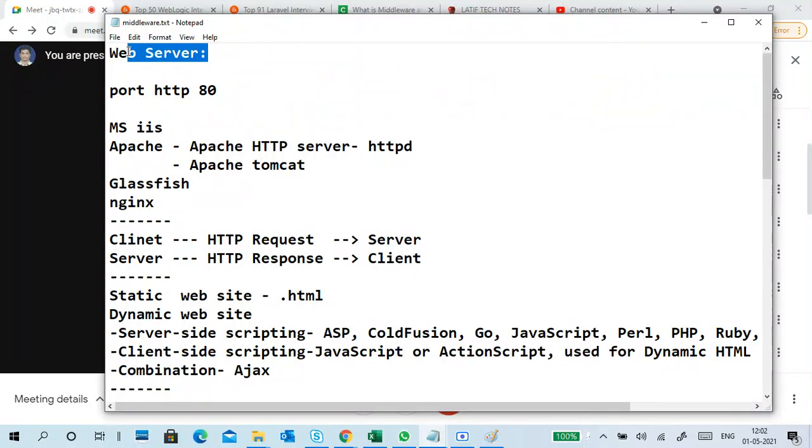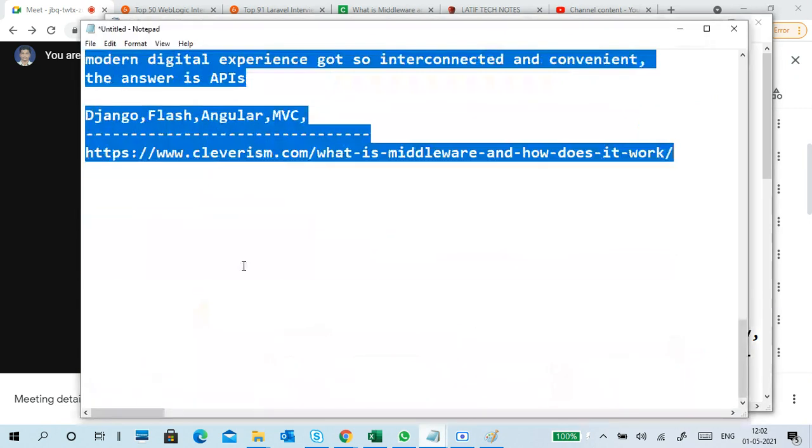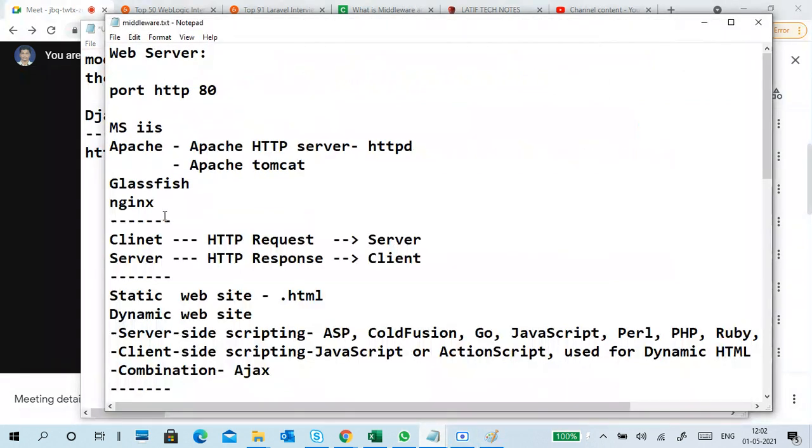So first we'll go to the web server. This is last class part only.